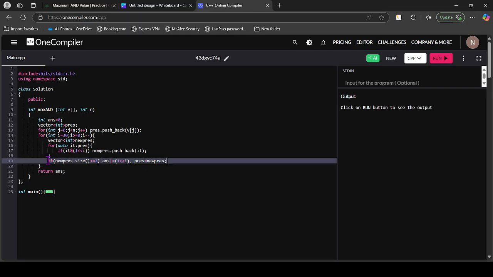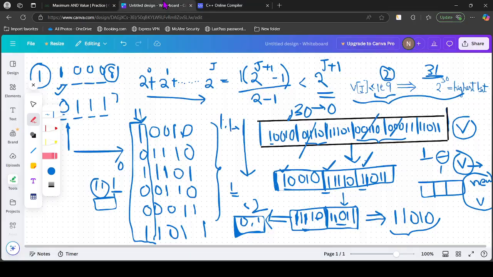And if we notice one thing, if the size is greater than or equal to 2, it is okay to update, but we are not breaking the loop for the case when new present's size is less than 2. For example, if at the present time the numbers are 1110 and 11011, and the number of numbers with the highest set bit at 3 is only 1, it is not required to break the loop because we can still get another one here.